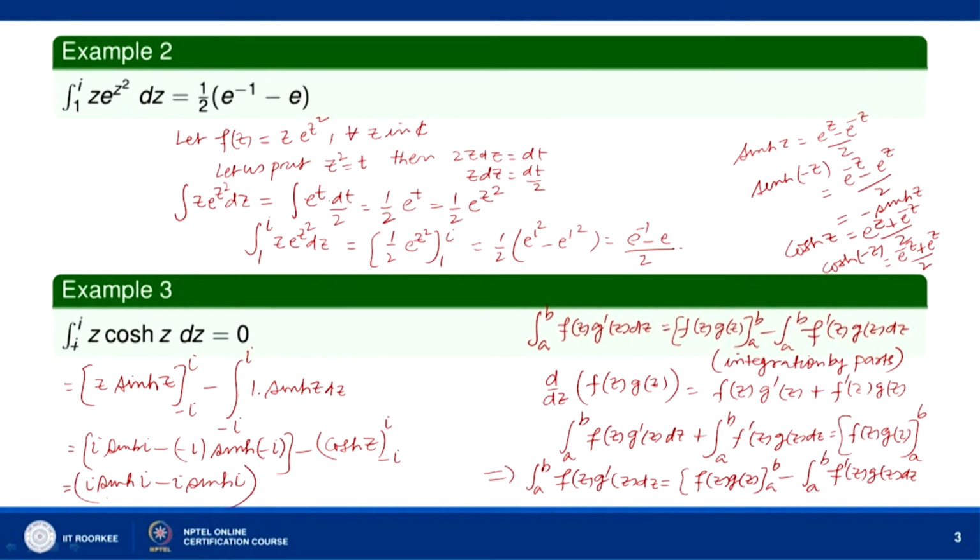So, this is this, and then here what we have is cos hyperbolic i minus cos hyperbolic minus i, which is equal to cos hyperbolic i, okay. So, this cancels with this and this cancels with this, and we get the value equal to 0, okay. So, the value of this definite integral is equal to 0.